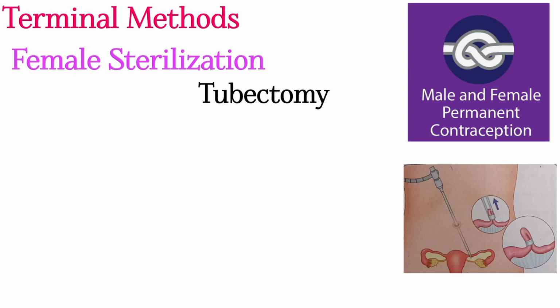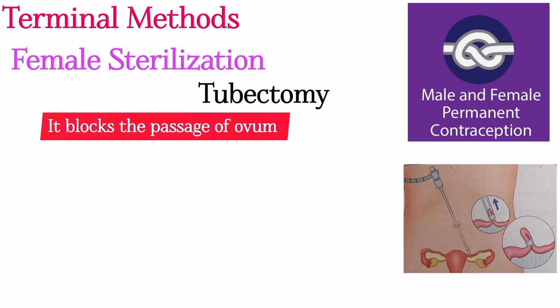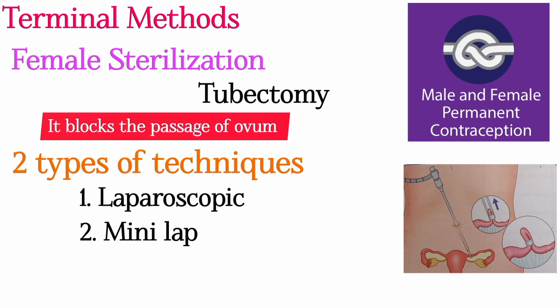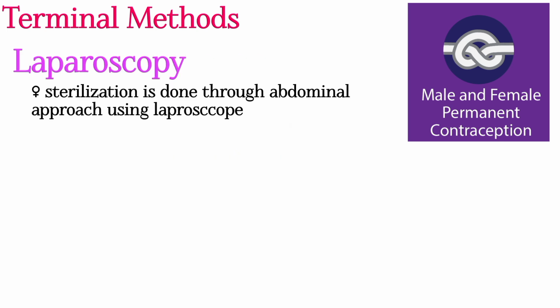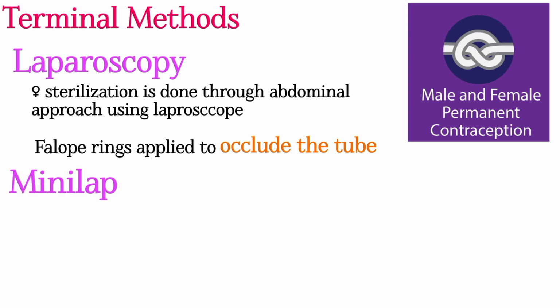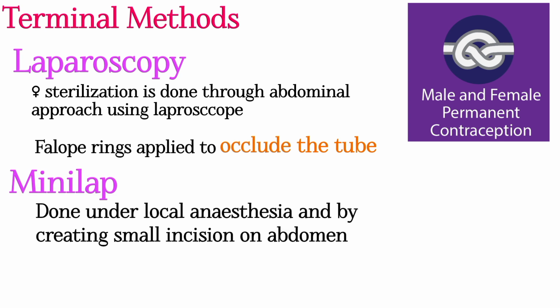Female sterilization is also known as tubectomy or tubal ligation. It blocks the passage of the egg through the fallopian tubes. It is mainly of two types. One is laparoscopy and another one is mini lap operation. Laparoscopic female sterilization is done through an abdominal approach using a laparoscope. Fallopian rings are applied to occlude the tube. The mini lap operation is done under local anesthesia by creating a small incision on the abdomen. In this, the fallopian tube will be clamped.